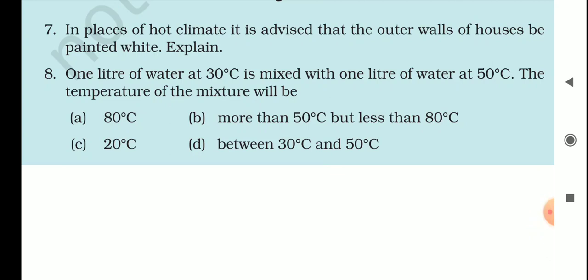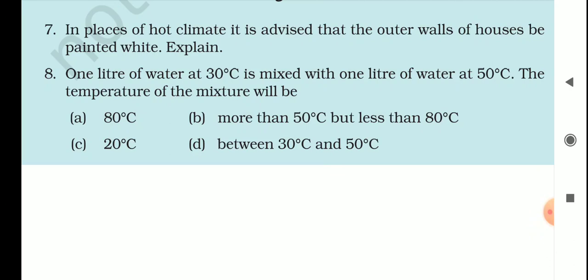So if it is a bad absorber of heat, it will reflect the heat and it will keep the house cool. Or if any other dark color is used, then it absorbs the heat, so it will not keep the house cool because it will absorb the heat.